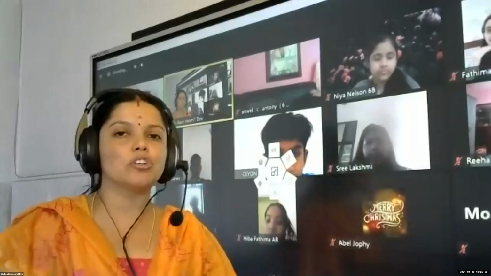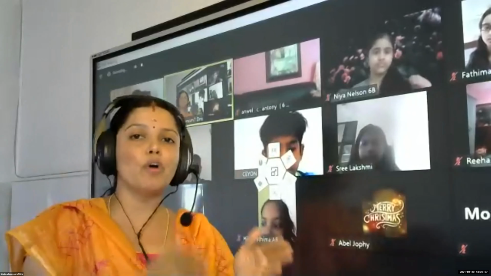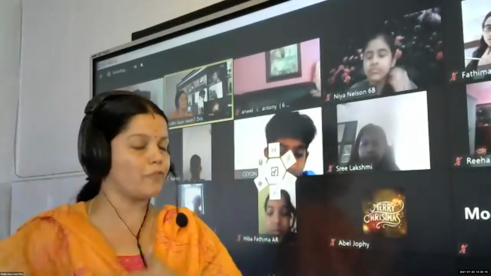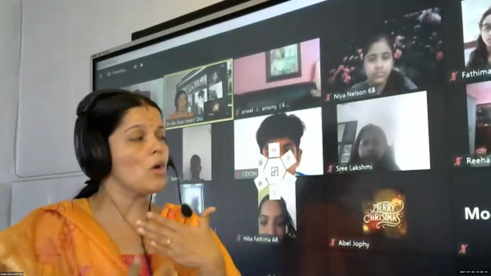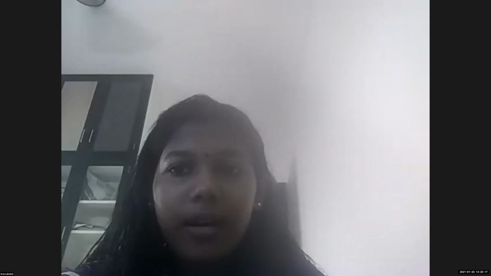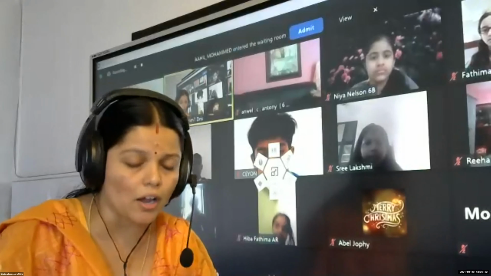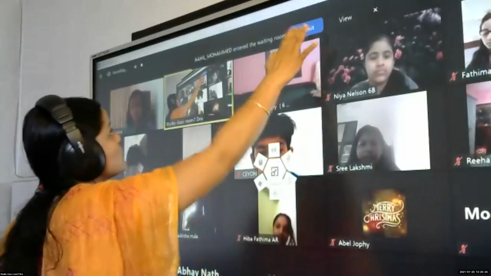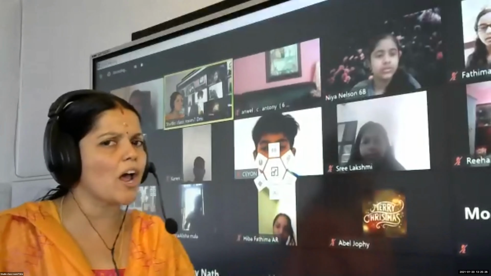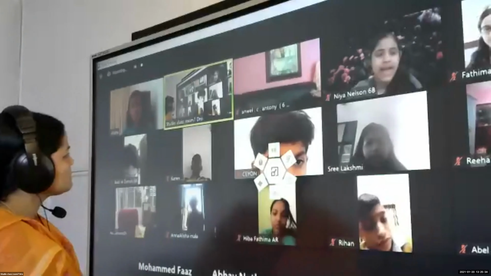Primary auxiliary verbs are subdivided into be and its forms, do and its forms, and have and its forms. What are the be forms used in English grammar, children? Be forms are am, is, are, was, were. Do forms, what are the two forms in English grammar? Do, does, did are the forms. And what are the have forms? Have, has, had. Very good.